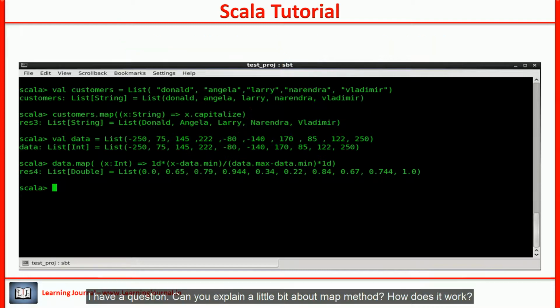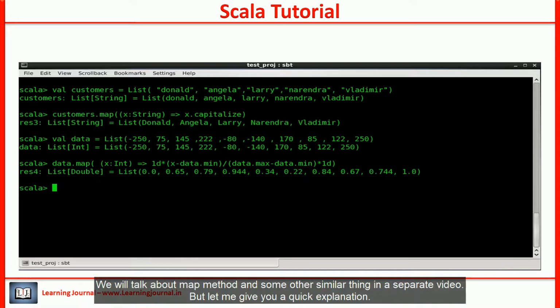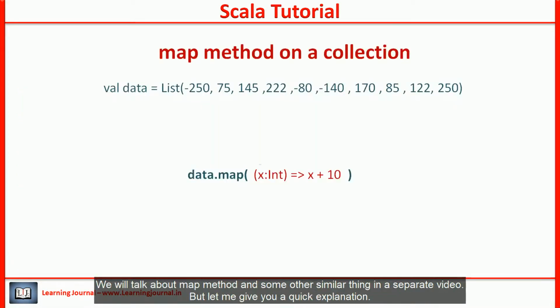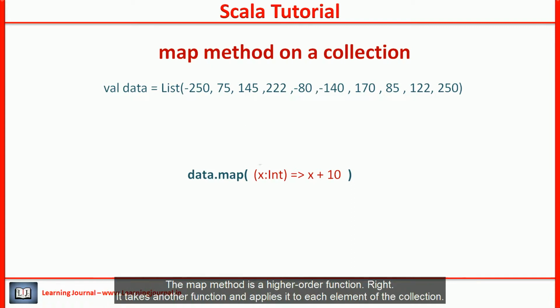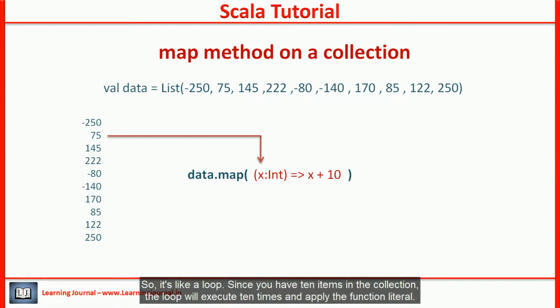I have a question. Can you explain a little bit about the map method? How does it work? Okay. We will talk about the map method and some other similar things in a separate video. But let me give you a quick explanation. The map method is a higher order function, right? It takes another function and applies it to each element of the collection. So it's like a loop.